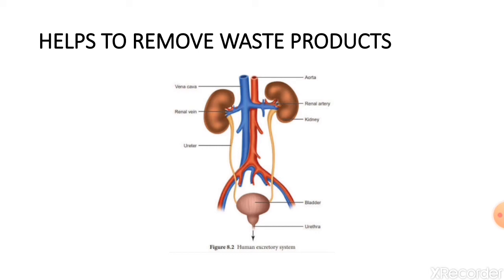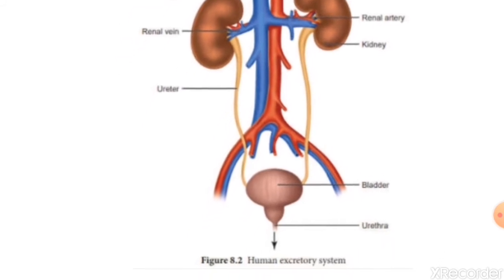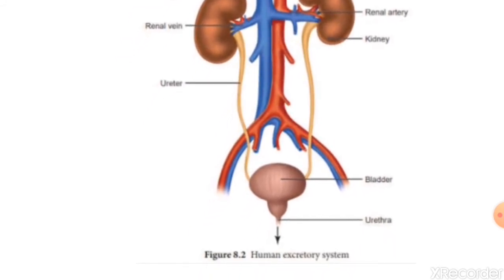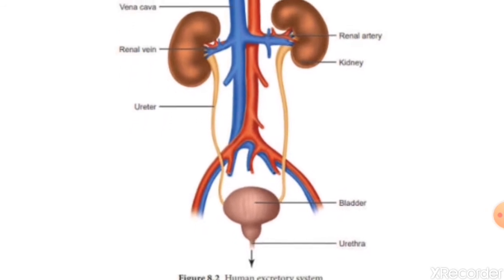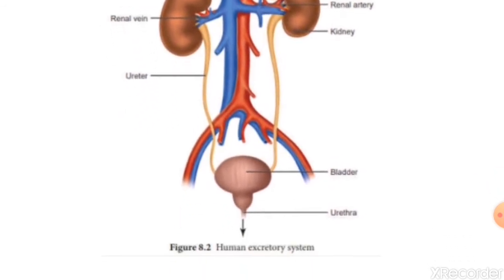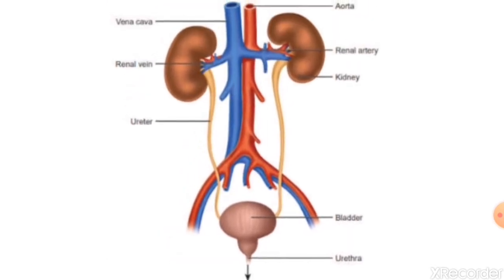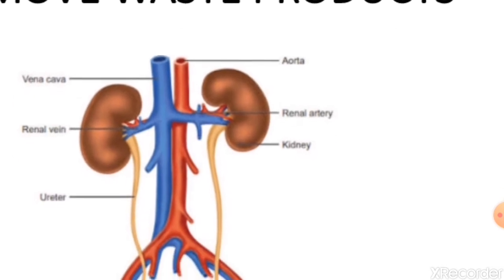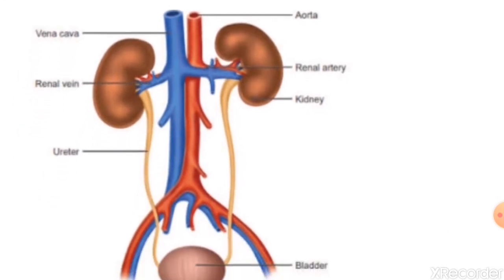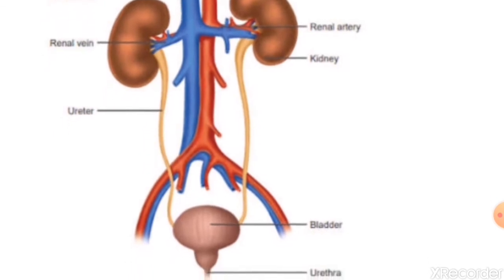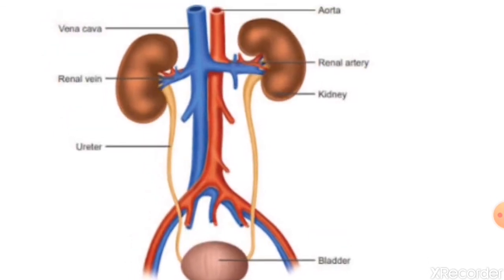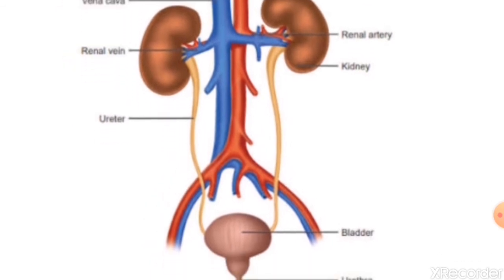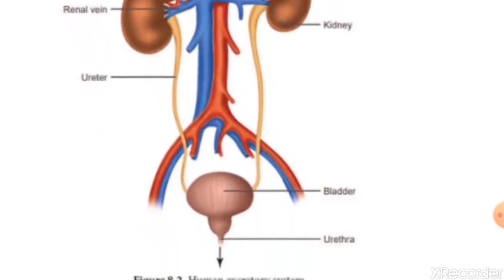Now in this picture you can see the brown bean shaped kidneys. The blue tubes are veins which carry impure blood and the red tubes are arteries which carry pure blood. Kidneys purify the blood and pass this to the arteries, and arteries transport it to the different parts of the body. The harmful substance, that is urine, is passed to the urinary bladder.